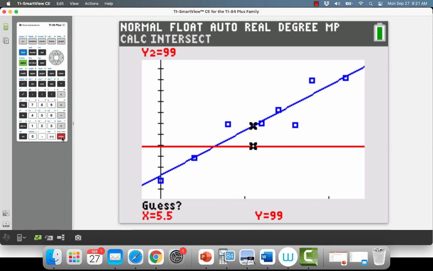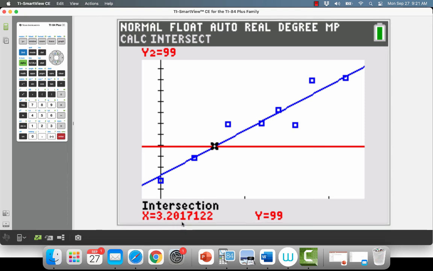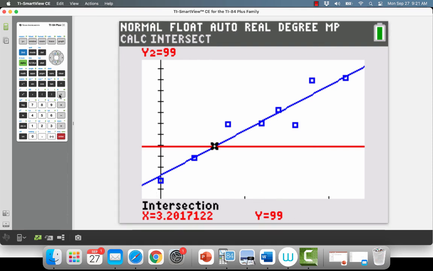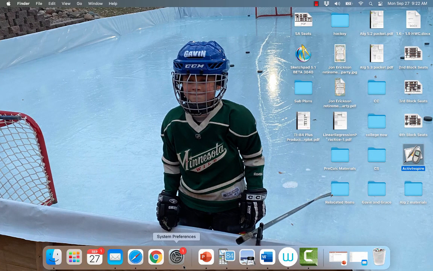Enter. Look at that. I have to hit enter again, and I get 3.2. So 3.2 would be years. 3.2 years since 1990. So at the beginning of 1993 is when we would hit 99 million pounds of explosives.